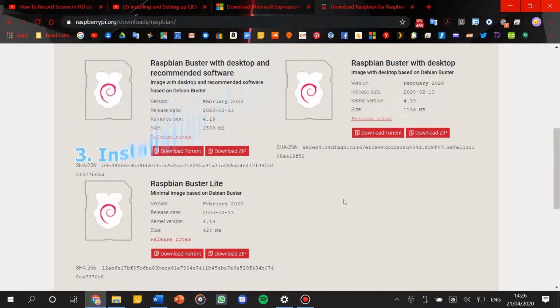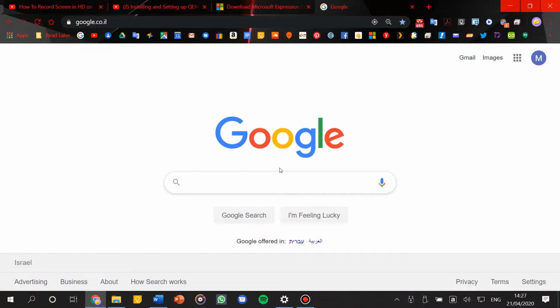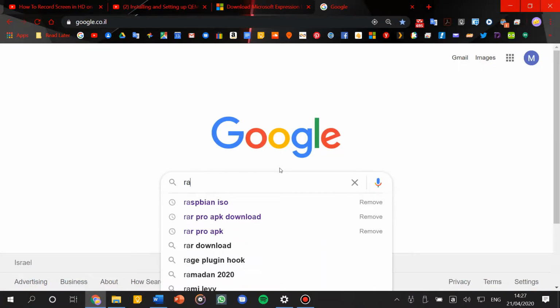In this part, I'm gonna show you how to install an operating system on your Raspberry Pi, and then we will configure a static IP to the Raspberry Pi, and then we will install the server application on the Raspberry Pi. So let's start by going to the Raspberry Pi official site. Let's search for it.